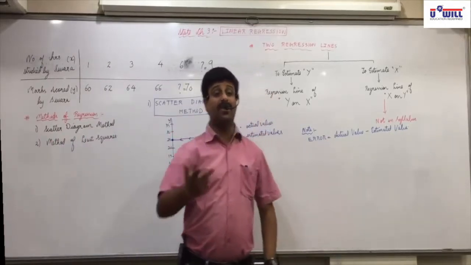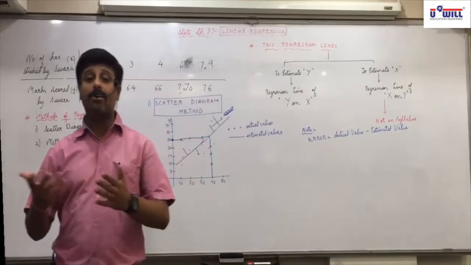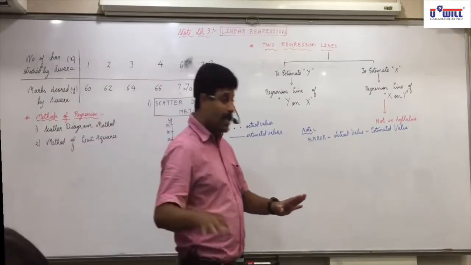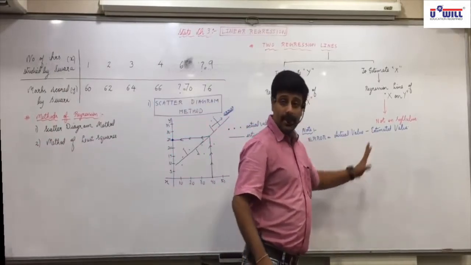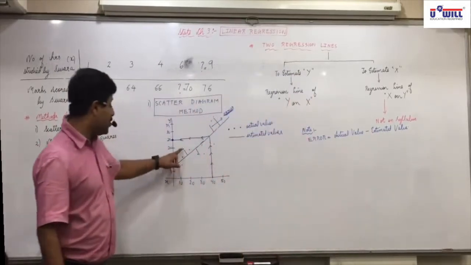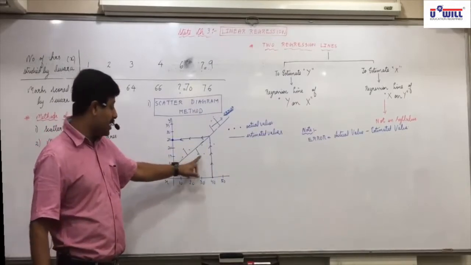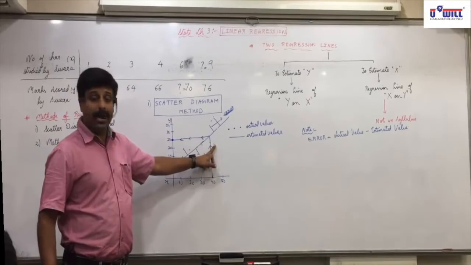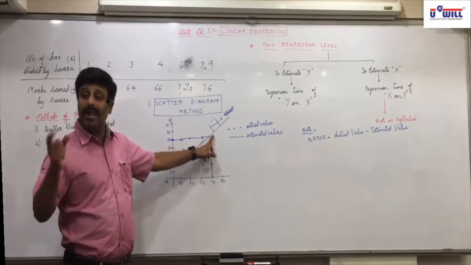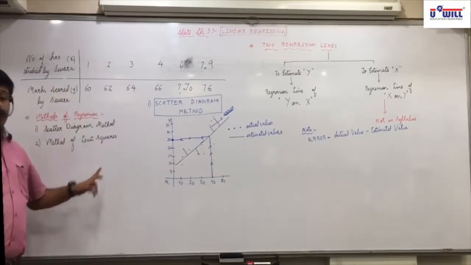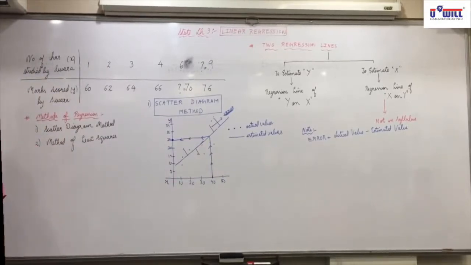Now, why do we do the squares of error? Because error can be negative, error can be positive, so we square it to make all positive. It is actual minus estimated. So, if actual value is more, estimated is less, it will be positive. But if actual value is less and estimated is more, then it will be negative. So, first we find squares of the errors.